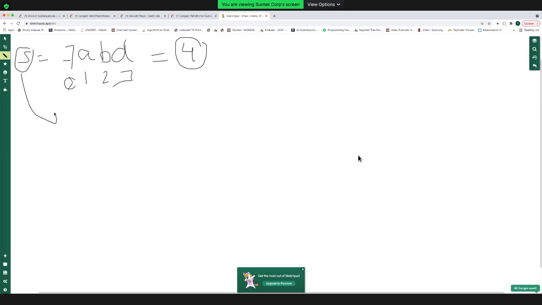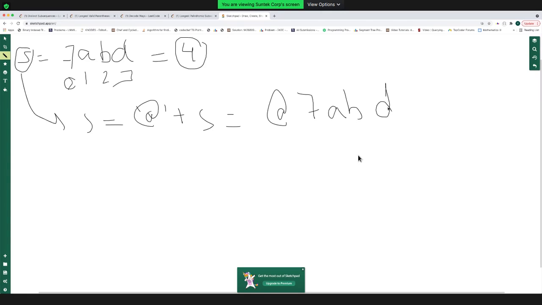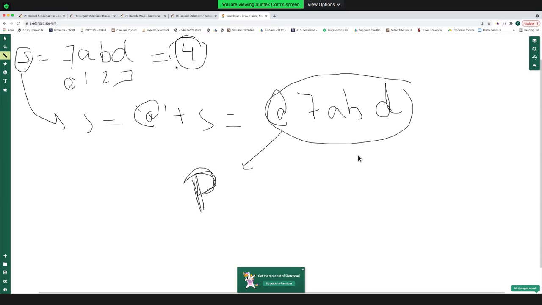So what I'm doing is, I'm adding this at the rate plus this, which will make this at the rate 7abd. I'm assigning this string to some other global string, let's say p.